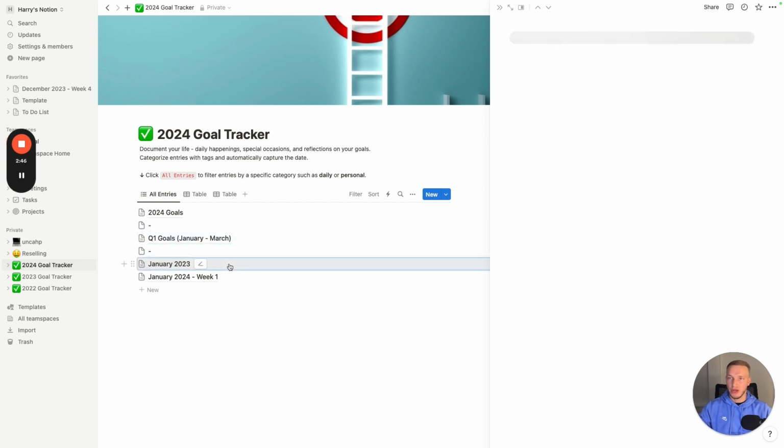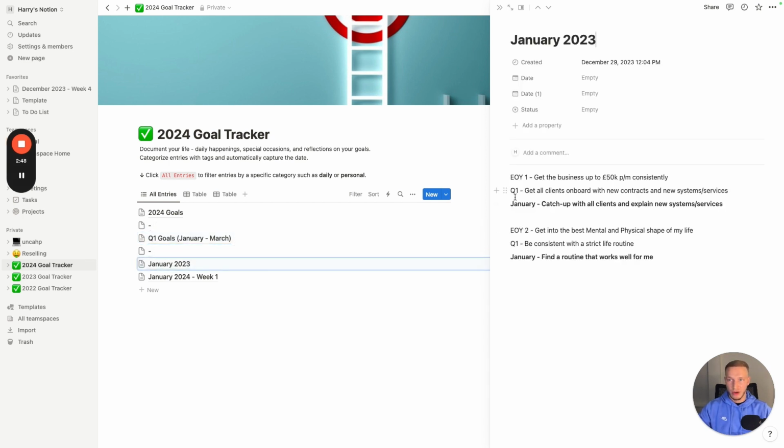Then I've got my January goals. So these goals are obviously ones that will help me work towards the quarterly goals, which are obviously working towards the yearly goals. So for January, I just want to catch up with all of my clients, explain the new systems and services so I can start getting them ready to onboard and move them over.